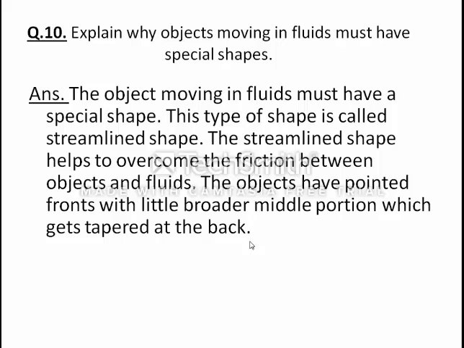Now explain why an object moving in a fluid must have a special shape. The object moving in a fluid must have a special shape, and this shape is called streamline shape. What does a streamline shape do? It overcomes the friction between the object and the fluid, which we have seen in our last video lecture. So what is a streamline shape? The object has a pointed front, meaning the front part is sharp, and a little broader middle portion, which gets tapered at the back.